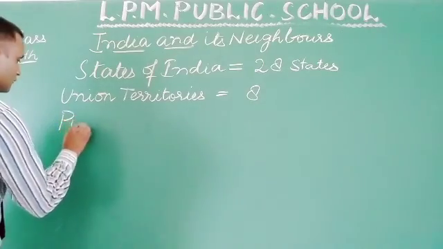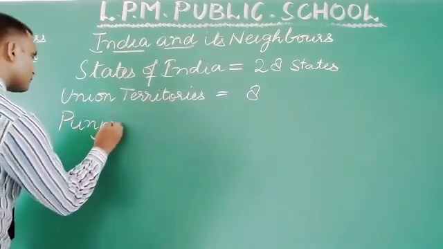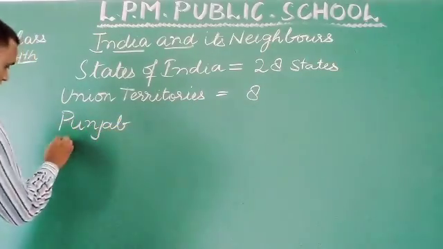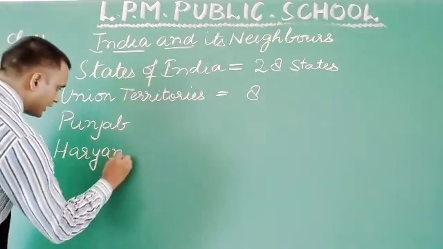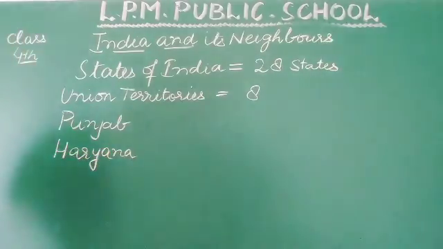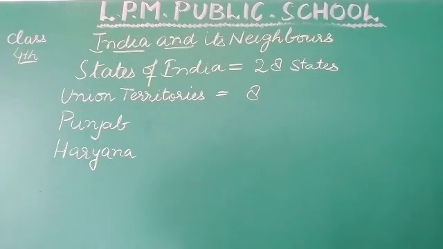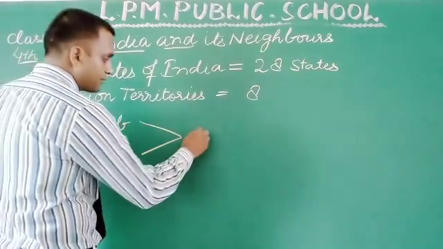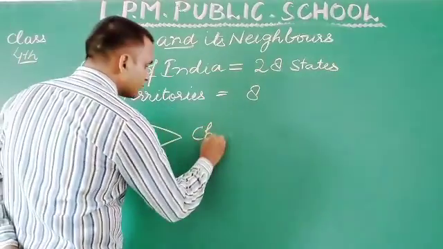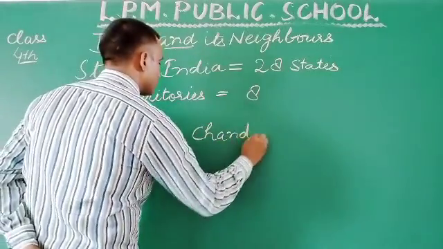First one is Punjab, second one is Haryana. Both these states have the same capital, that is Chandigarh.